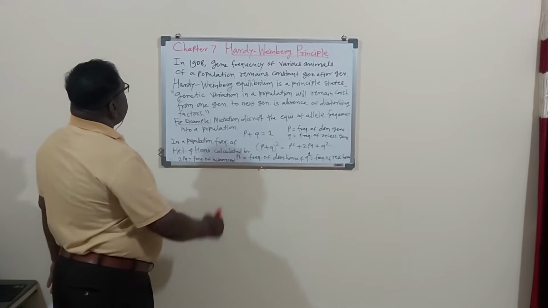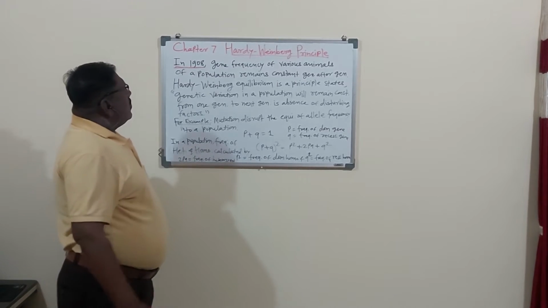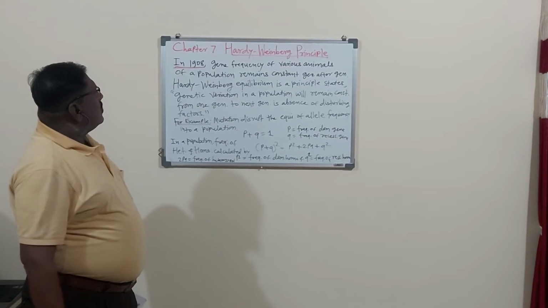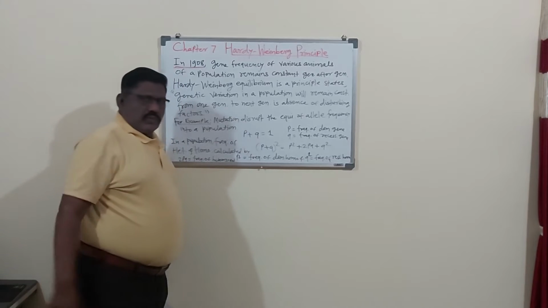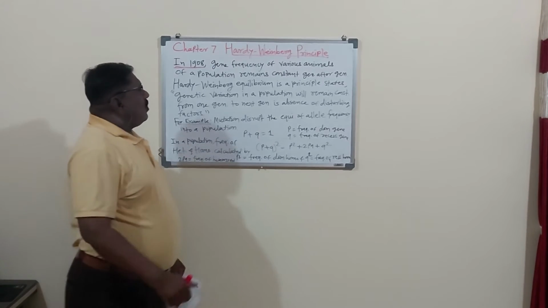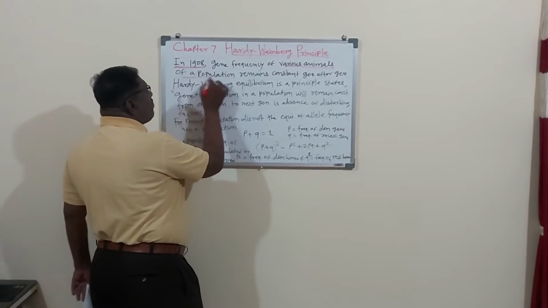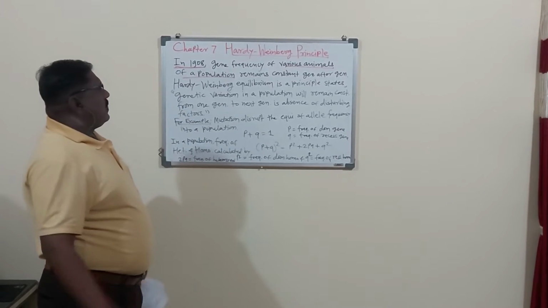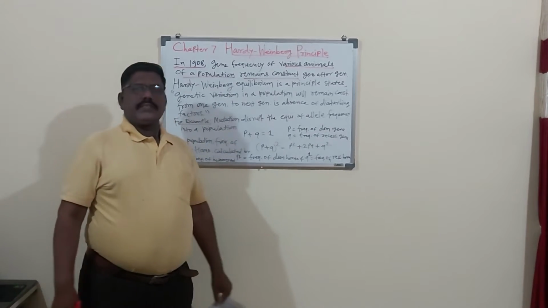In 1908, remember the year, Hardy-Weinberg gave a law, which is also called a principle, and that principle means the gene frequency of various animals of a population remains constant, generation after generation.